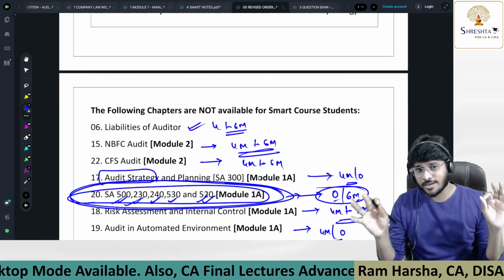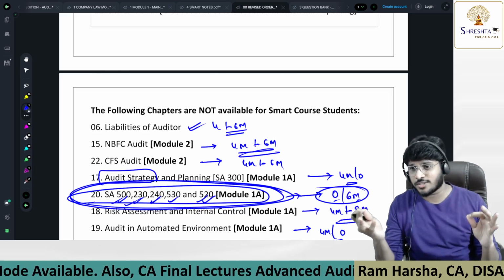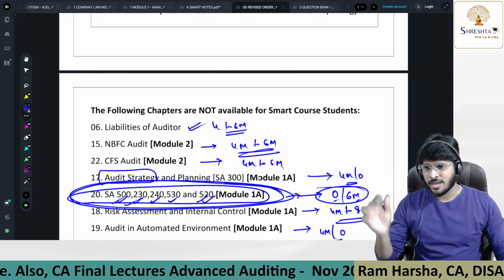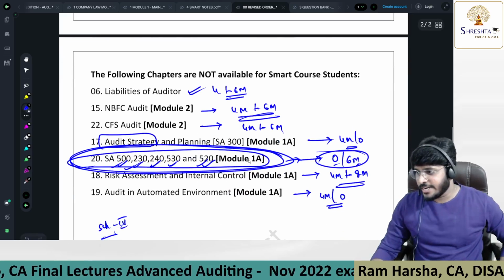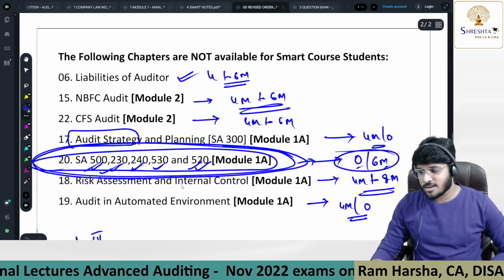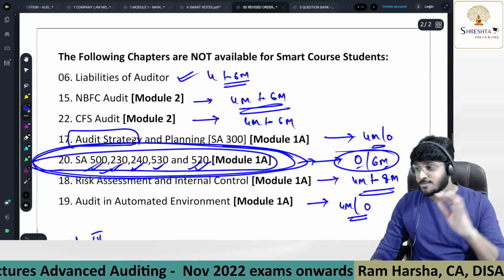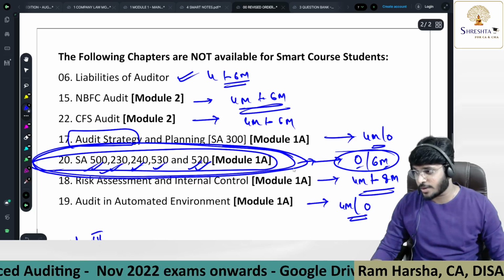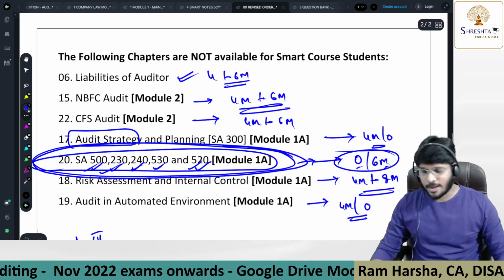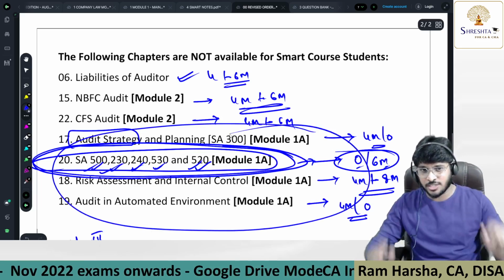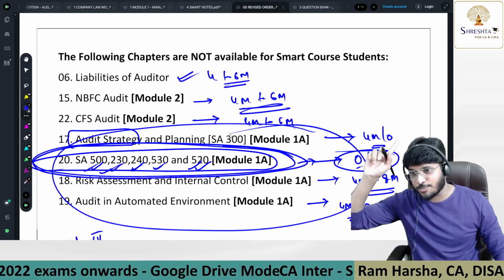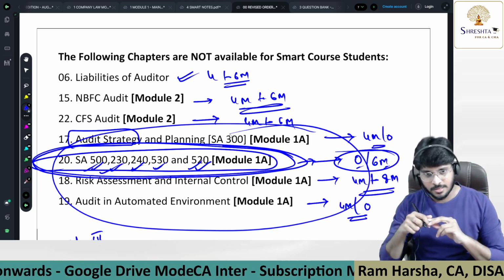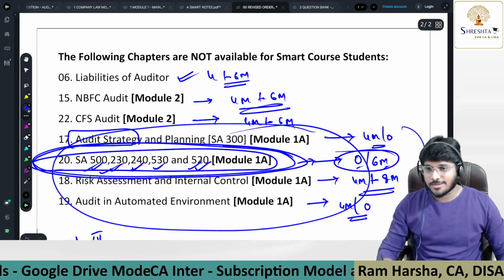The entire resources that you are getting, and the courses that I deal with, are the full course and the smart course. I'm telling you once again, if you are buying well in advance, please go with the full course. For interviews, these chapters have high weightage: risk assessment, internal control, audit strategy, automated environment, and the SA 500 series. And the audit report, our initial chapter, has a high scope of questions in interviews. Academically also they are important, no doubt about it.